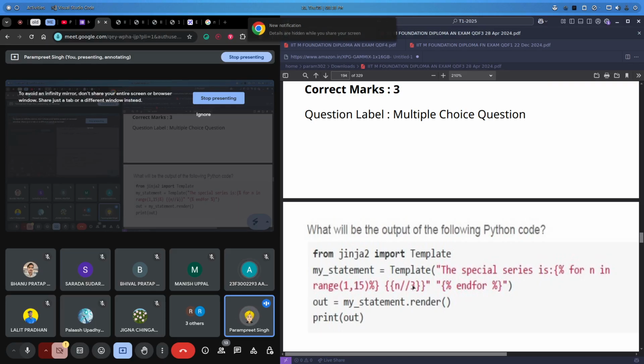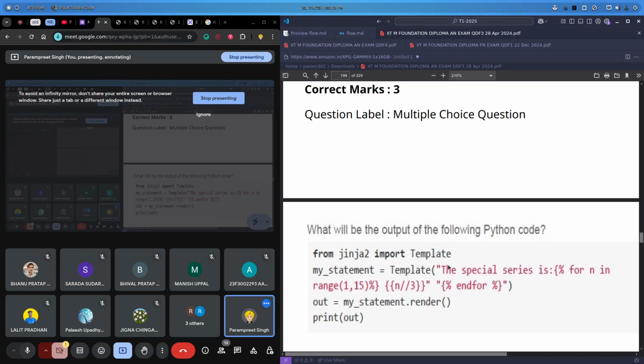Now n / 3 means whatever the decimal part we get, we will truncate that and only keep the integer part, right? So for n in range 1 comma 15, when we have 1 divided by 3 we get 0 point something, so it will keep only 0. Then for 2 as well, for 3 we will get 1, and for the further numbers as well. Okay, just a basic Python question. How many times will this loop run? 14. Right, 14. Okay, this is clear.